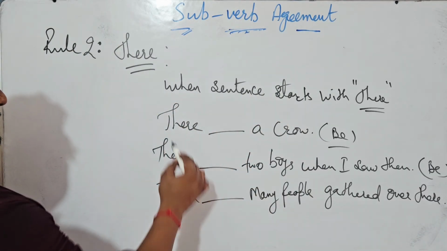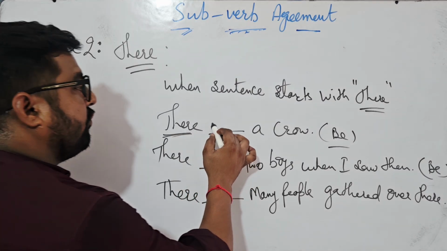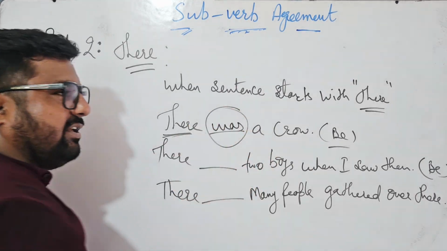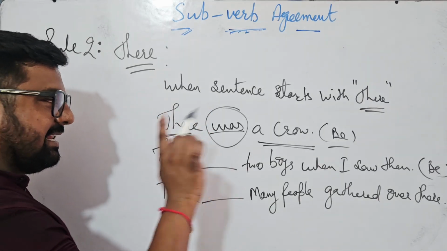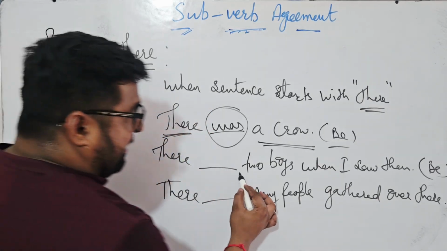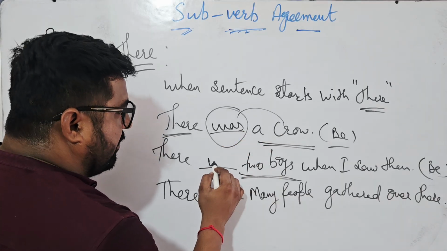Okay, shall we start? So when there is there, how do we decide that? There was. Sir, how did you use was? Because there is not a subject here. No, there is not a subject. Here two boys: singular subject, singular verb; plural subject, plural verb.